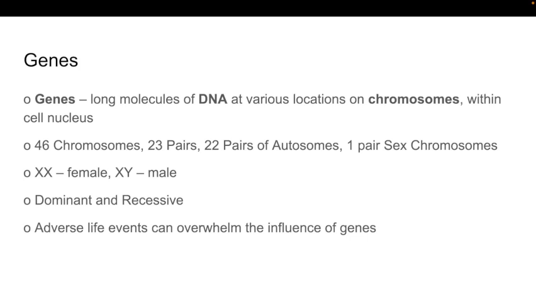Again, we have 46 chromosomes, 23 from each parent, 22 pairs from 1 to 22 are called autosomes, and the 23rd pair is what we call the sex chromosomes. The sex chromosomes can either be XX or XY. XX is female, and XY is male. This is also a review. We've already discussed this in Introduction to Psychology.